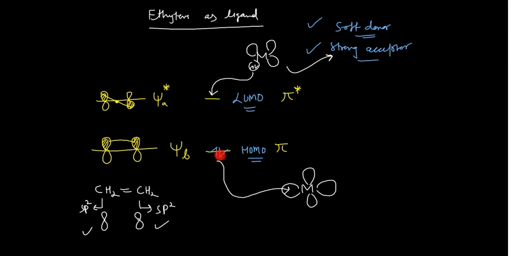So however it is donated, but it is not a very good donor, as this electron belongs to the low energy molecular orbital. So this is how you can understand. One way it can donate electron density to the metal, it's a strong donor, it's a soft donor, and the other way it can accept the electron in the LUMO, so it's a strong acceptor.